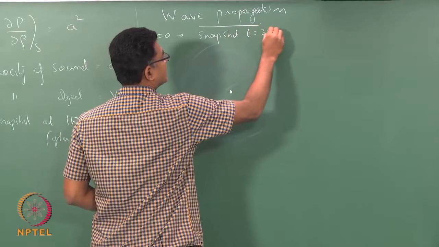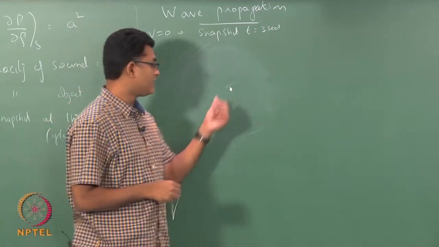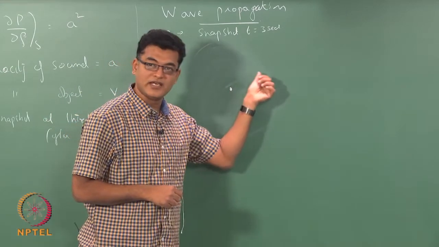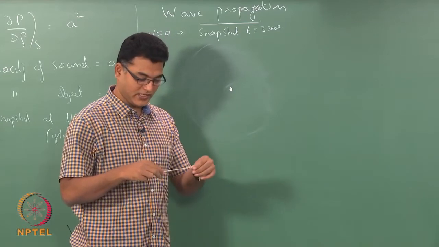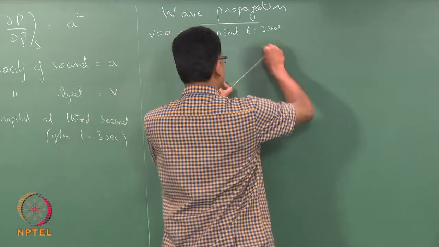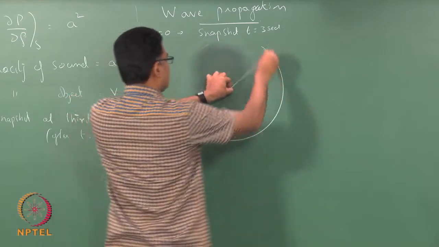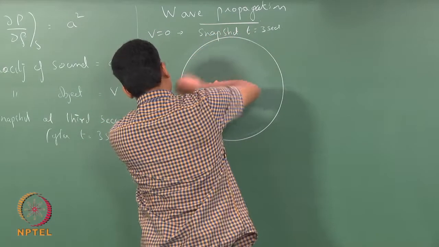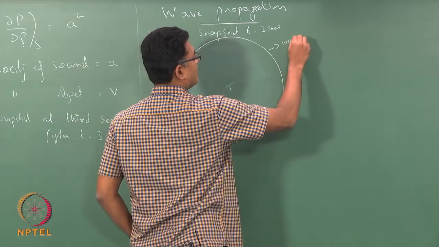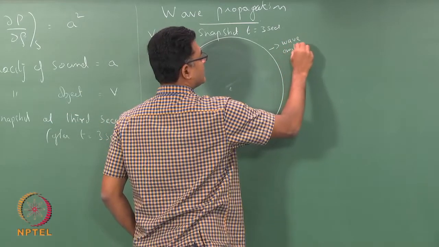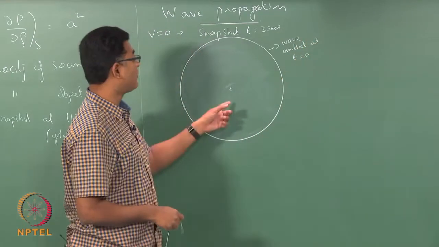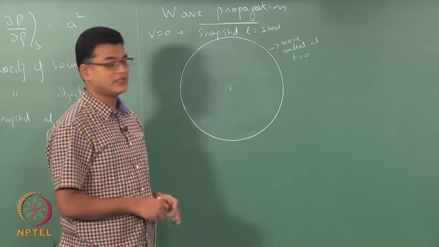Okay. So, now the snapshot at t equals 3 seconds. The wave that is generated at the 0th second would have travelled 3a distance. So, I take a length of 3a and I am going to draw a circle. Okay. So, this is the wave emitted at t equals 0, and now we are watching at the third second.